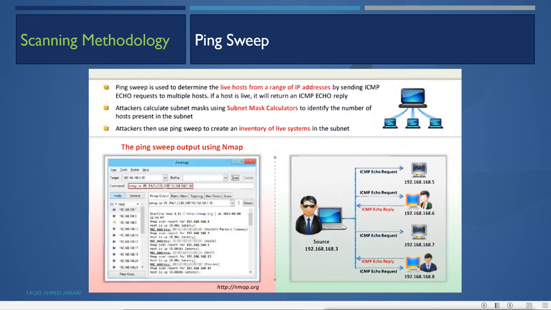So the attacker calculates the subnet mask using a subnet mask calculator to identify the number of hosts present in the subnet, and then uses the ping sweep to create an inventory of live systems in the subnet. It just sends one ping request, an echo request, to each IP. When it gets the reply, that means the host is alive, and when it does not get a reply, that means the host is not alive.